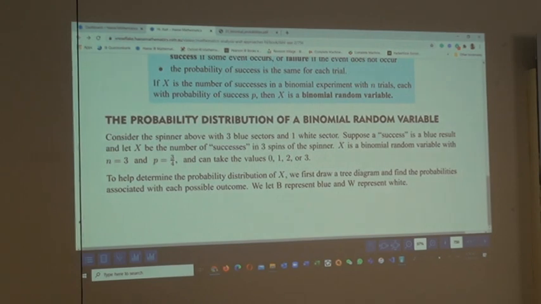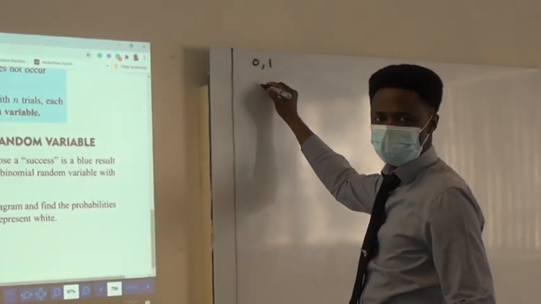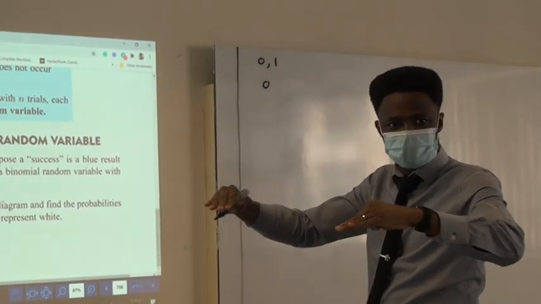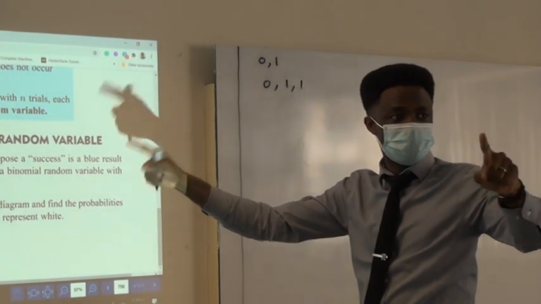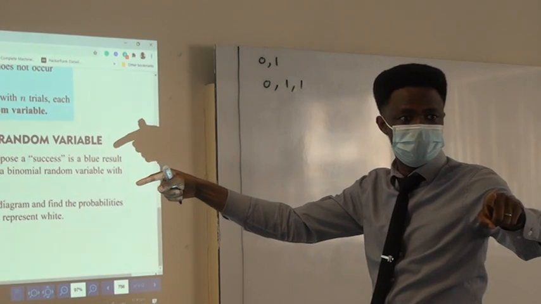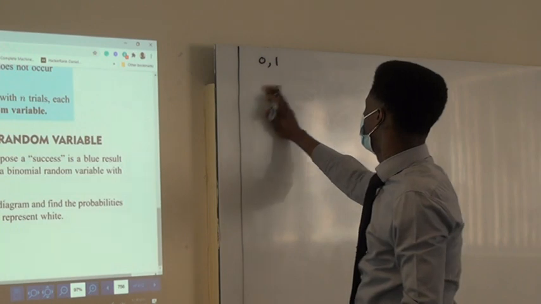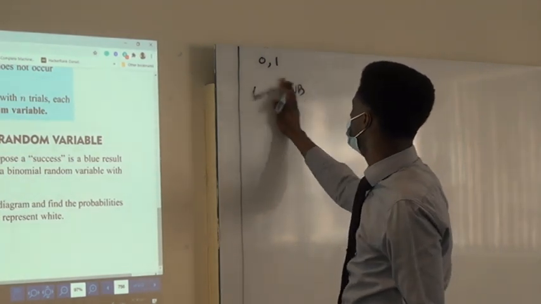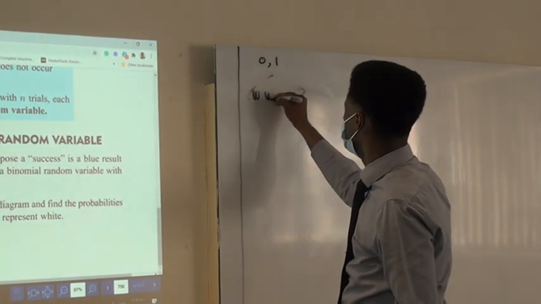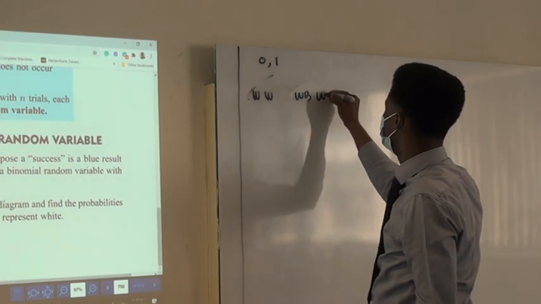Because when you spin the first one, you can either have 0 or 1, isn't it? But when you have 2, if both of them are white, that's 0. It's possible you have 1 from each, isn't it? The 1 and 0, 0 and 1. Do you understand what I mean by 0 and 1? Okay, you can have white, blue. This is the first spin. You have white. The second one is white. In the second one, it could be white, blue, or blue, white.